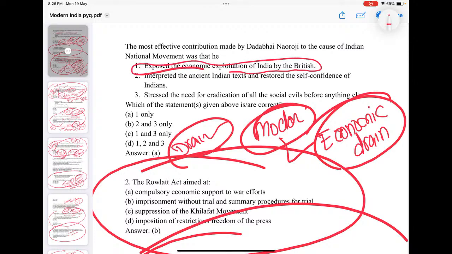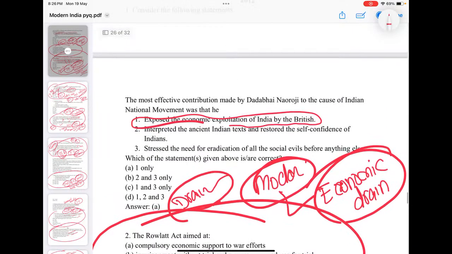Not even a single penny is spent for India's welfare. All of India's wealth is routed in multiple forms to Britain. So this exposed economic exploitation of India by the British, that is his biggest generation of economic nationalism, that is the biggest contribution of Dadabhai Naoroji. Okay, exposed economic exploitation of India by British.